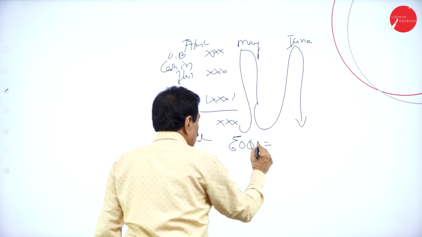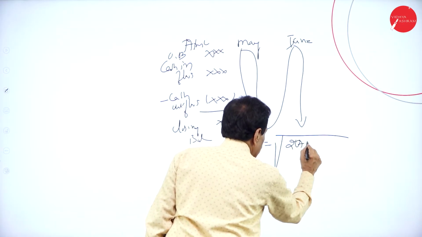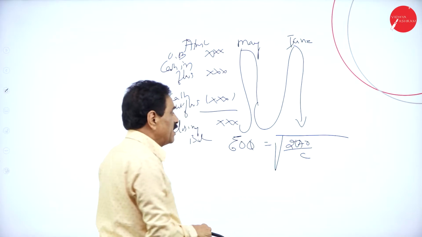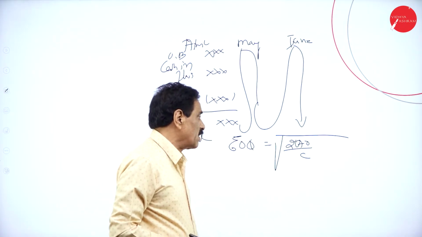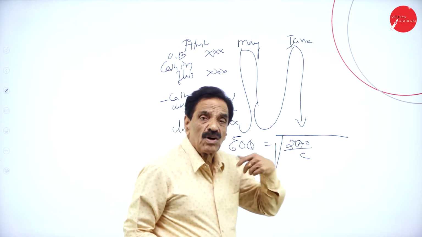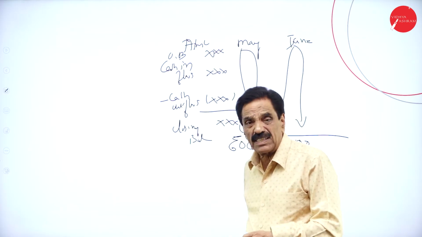It can be calculated with the help of the formula 2AO divided by C. Here A is the annual consumption, O is the ordering cost, and C is the carrying cost. While you are solving the problem, I will explain this in detail.